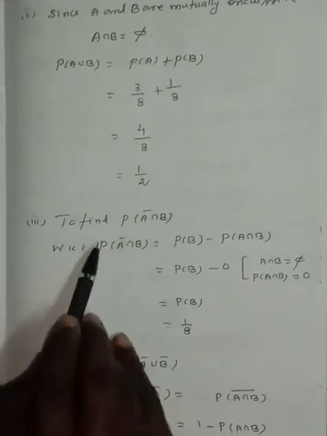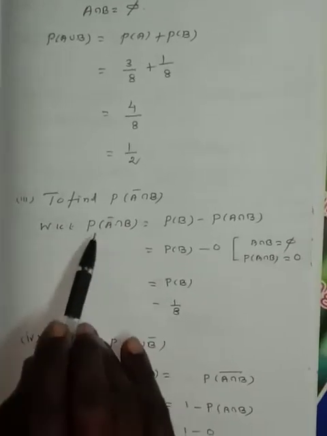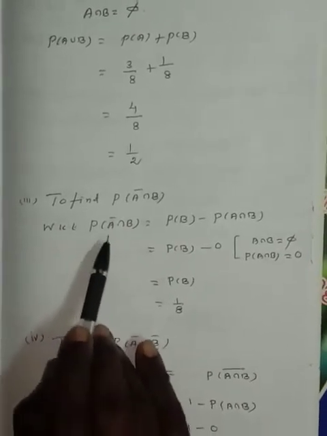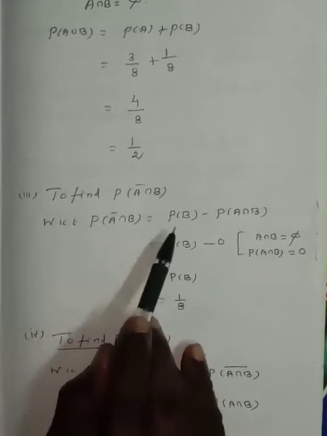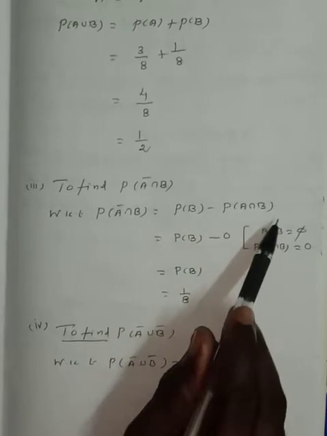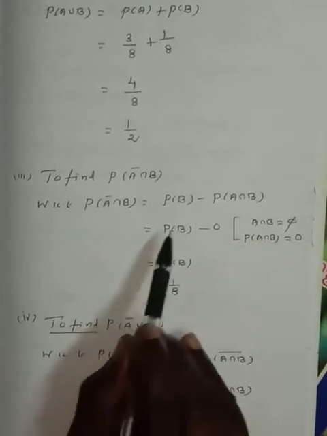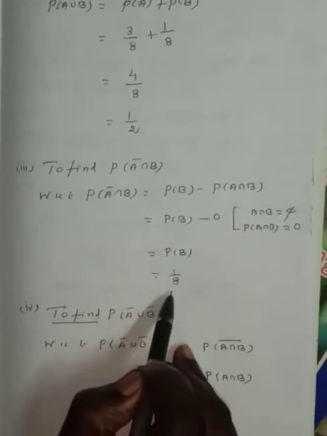Subdivision number 3. To find P of A complement intersection B. We know that probability of A complement intersection B is equal to probability of B minus probability of A intersection B. But A intersection B is 0. There are no common elements. Therefore, P of B. P of B is 1 by 8.